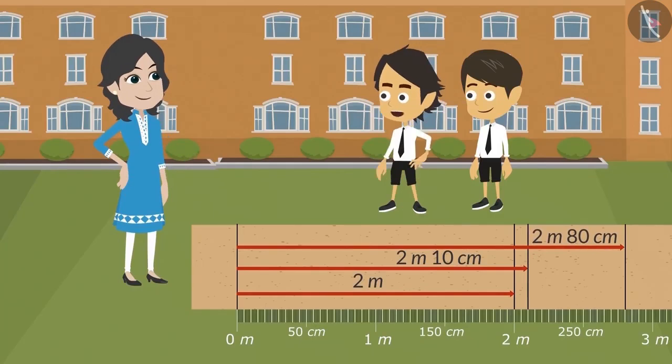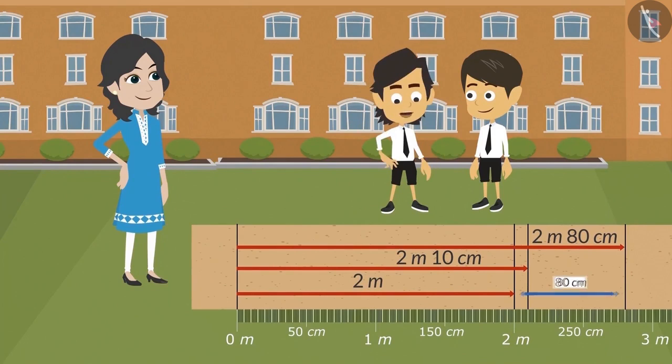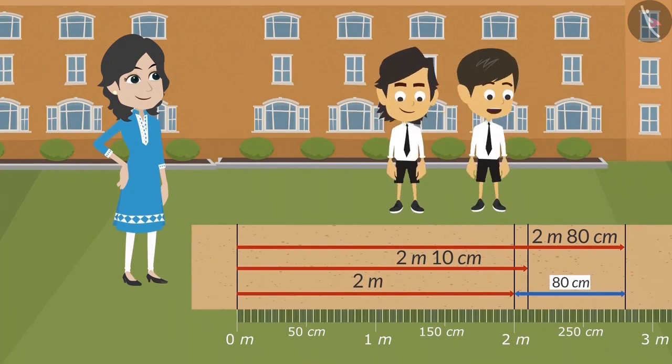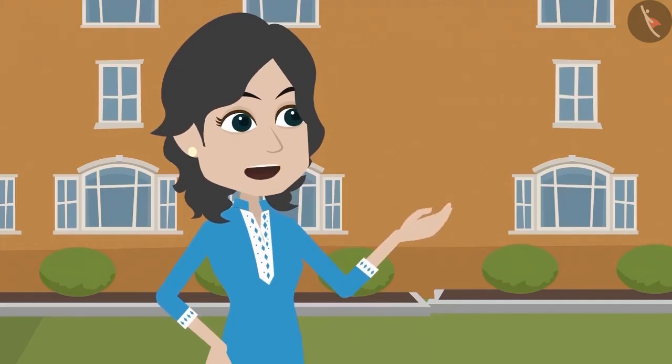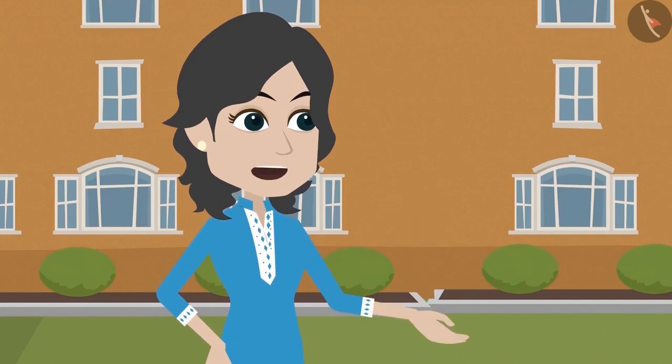At present, I can jump 2 meters. I will have to jump an additional 80 centimeters. And I will have to jump another 70 centimeters. This is last year's record. It is possible that this year somebody may jump longer. Therefore, keep practicing and try to jump the longest.